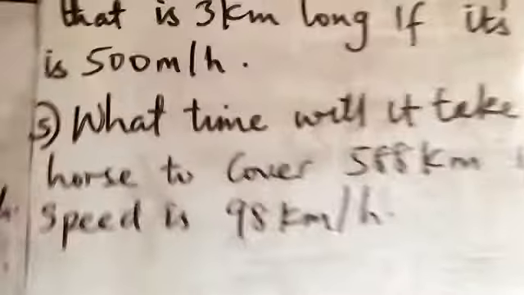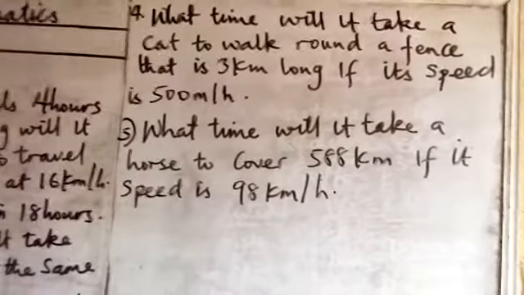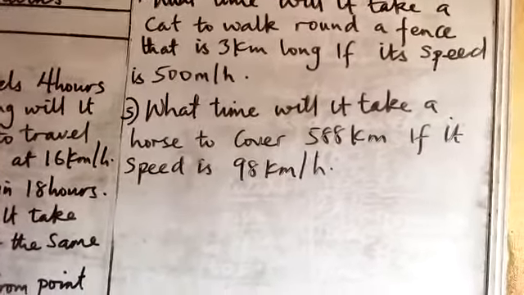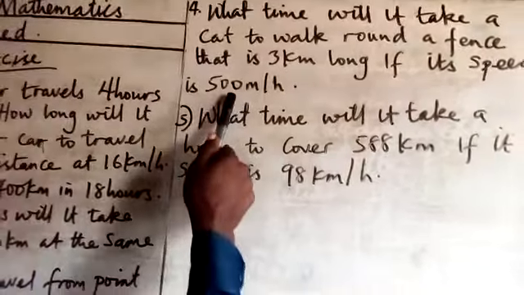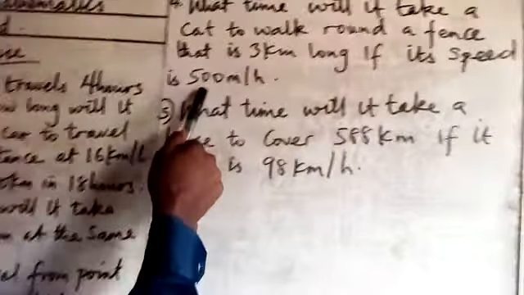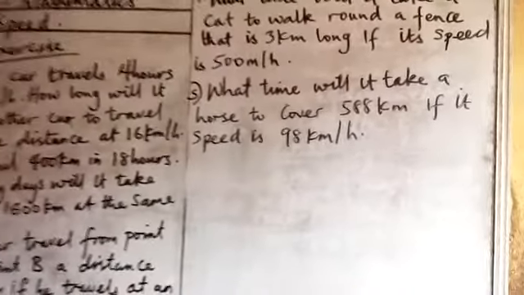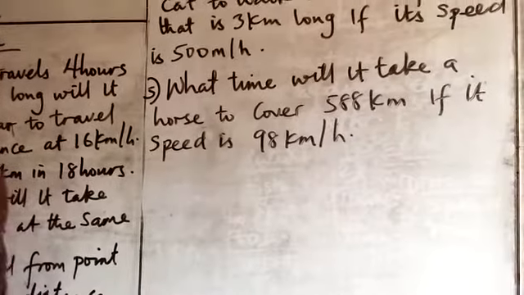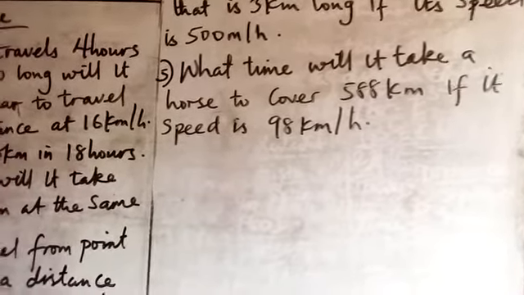Then number 4, what time will it take a cat to walk around a fence that is 3 kilometers long if its speed is 500 meters per hour? Remember, this is not in kilometer, so we change it to kilometer first before you get your answer. Then the last question, number 5, what time will it take a horse to cover 588 kilometers if its speed is 98 kilometers per hour?